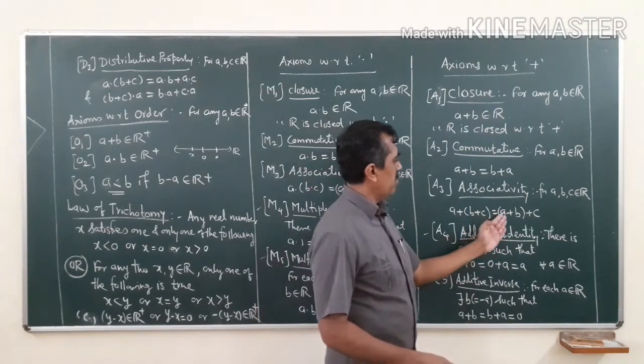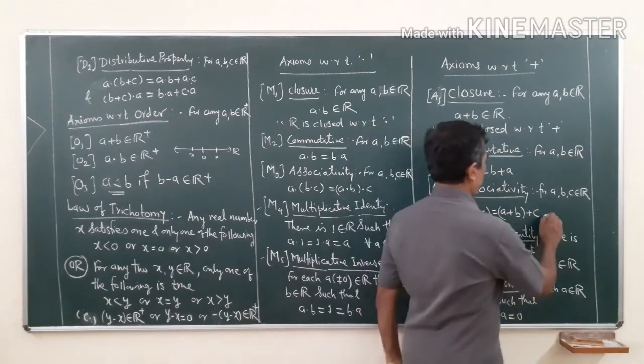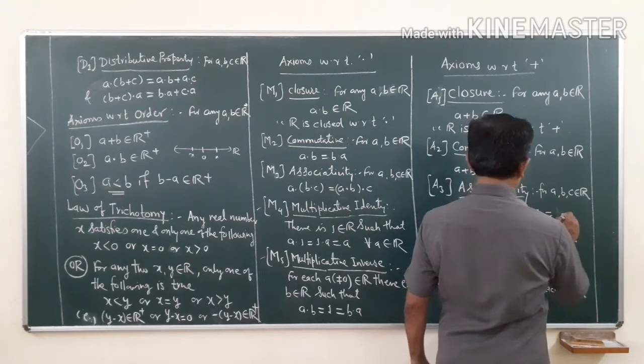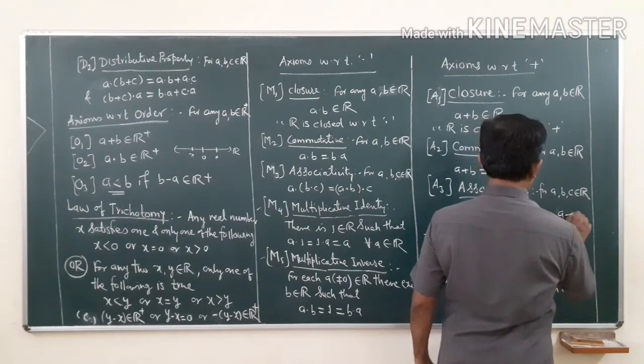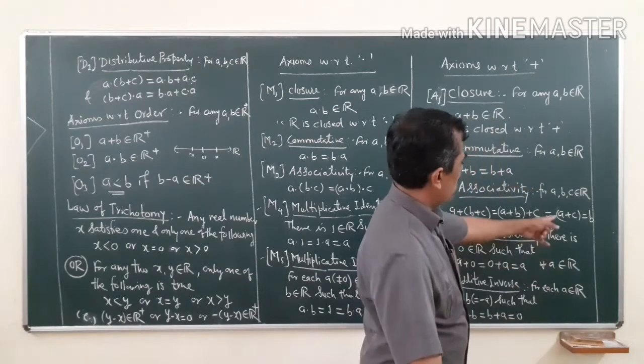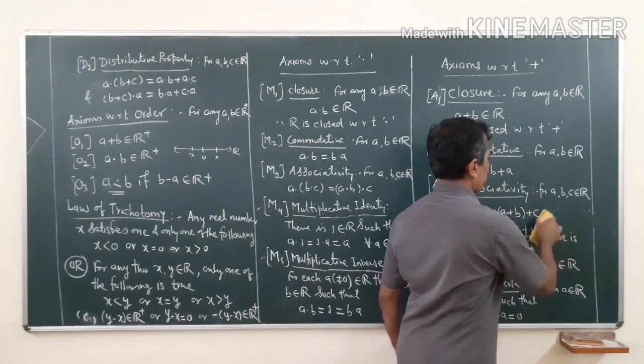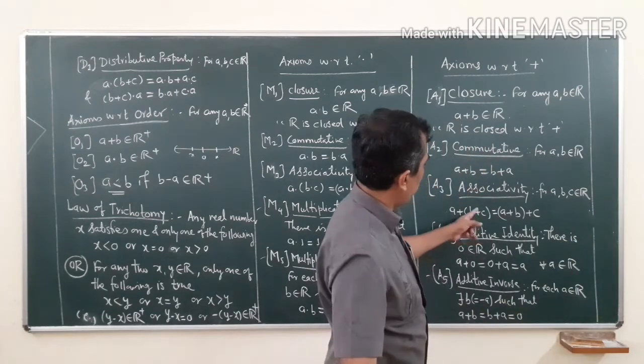You may write this as (a plus c) plus b. So you may change the order of addition in any way. Okay, so this is called the associative property.